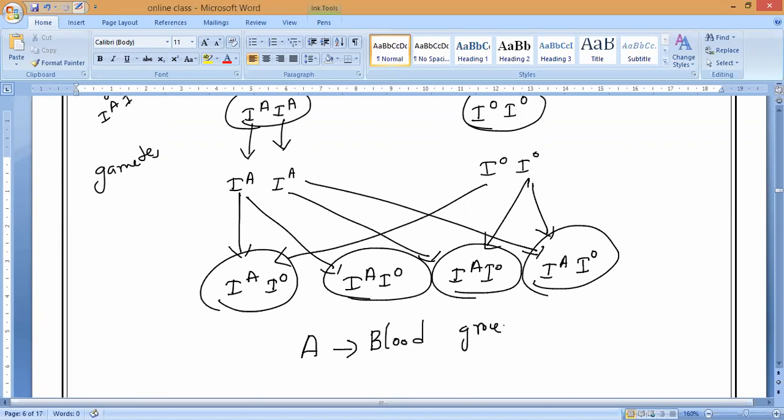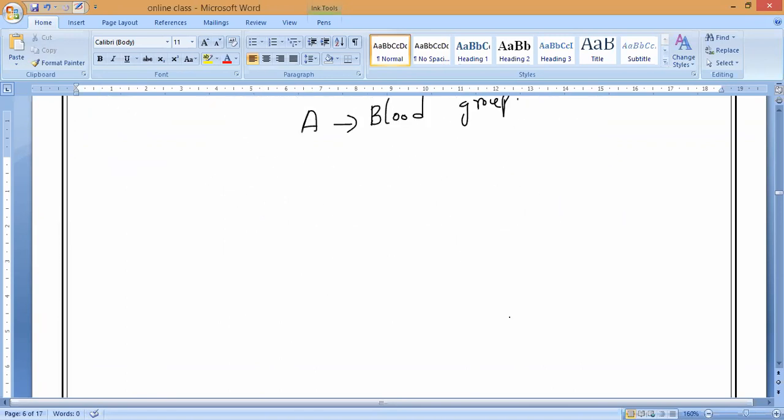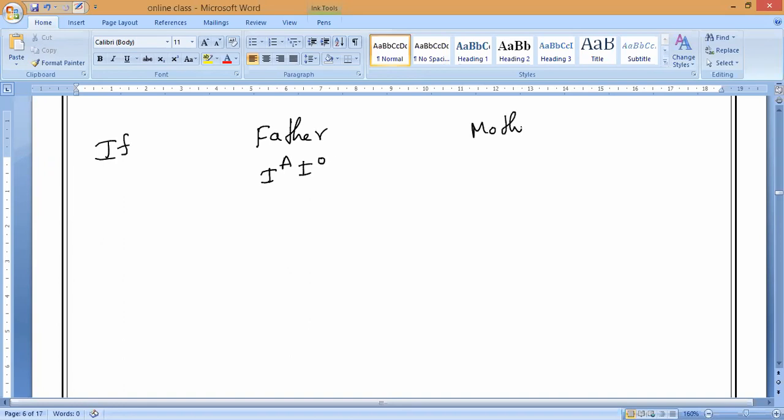So now we have the second case also. Now case 2. If the father has IA and IO, and the mother is already O blood group, so O blood group has only one genotype, IO and IO. So now what gametes will form here? IA and IO, and here IO and IO.